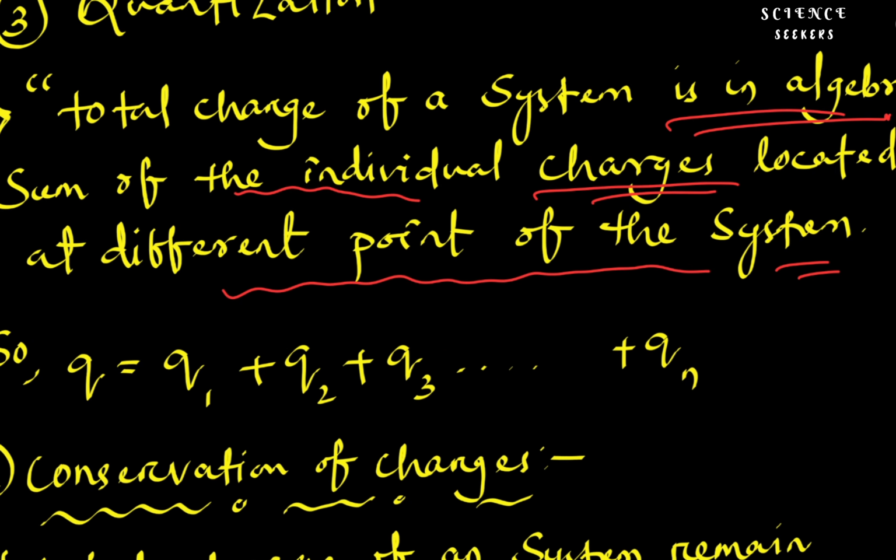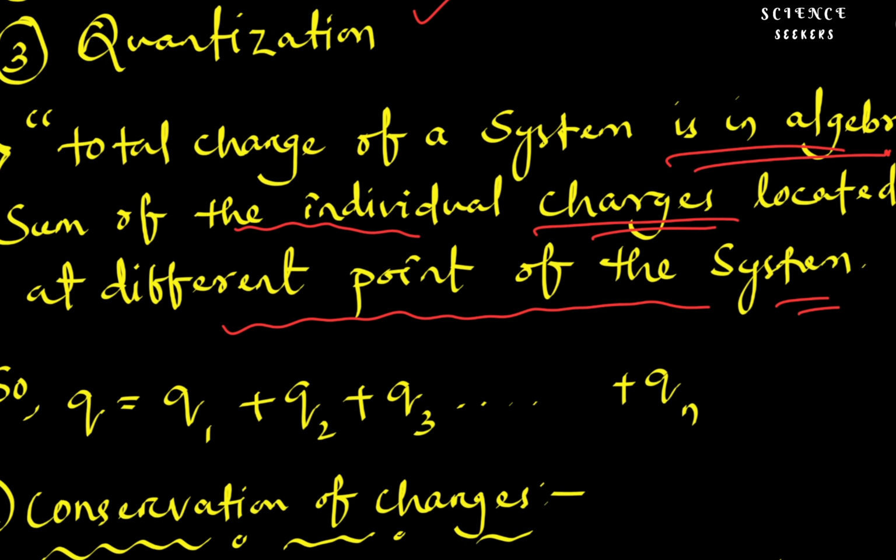It means let some charges be q1, q2, q3, and so on, n number of charges in the system. So in the property of additivity, the net charge q is the sum of individual charges. That means q equals q1 plus q2 plus q3 and so on up to qn.